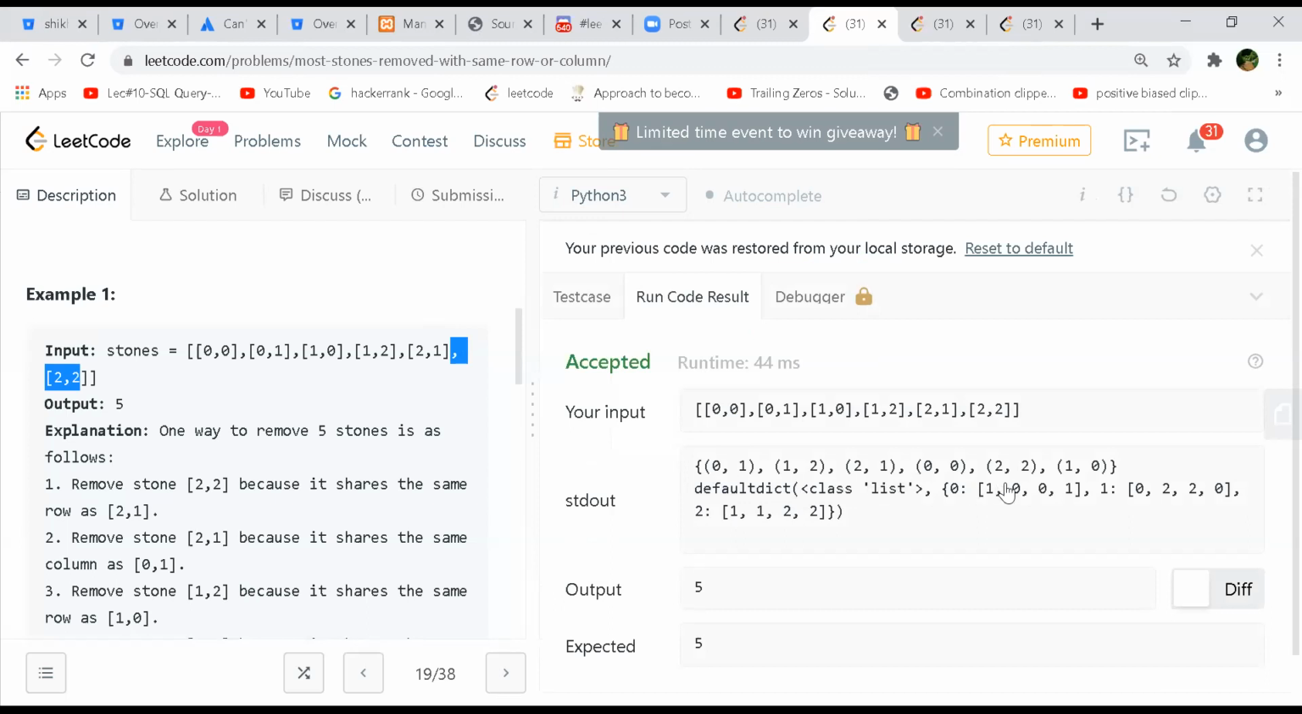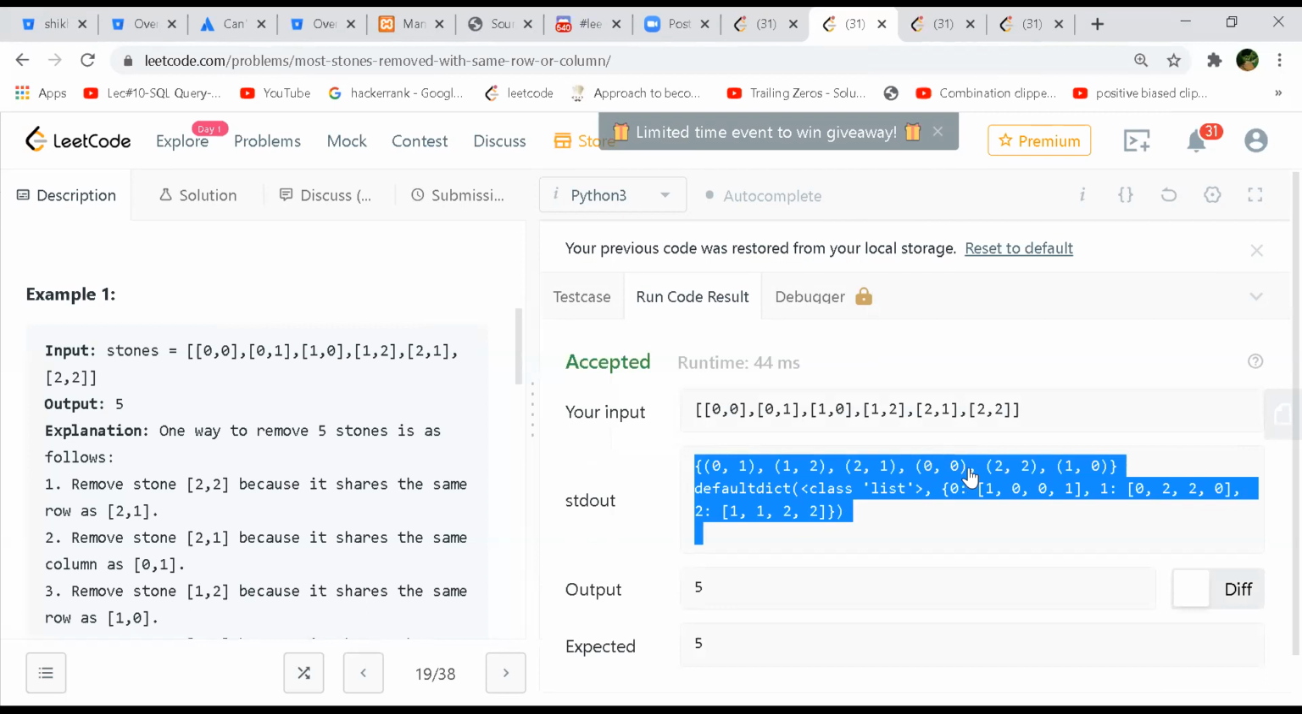0, 1, 1, 2, 2... Yes, he has picked up all the stones, whatever was the input parameter, then he put it in a set. So that will be an easy access, right? Open access. Okay. And let's say if I have to search for this, I'll first remove it from my set, 0, 0, right? And now I'll check which all neighbors of 0, 0 are there.